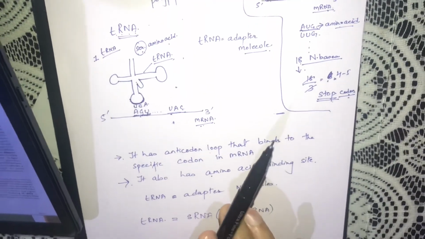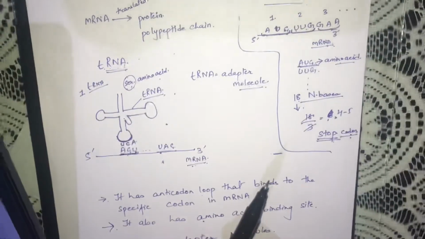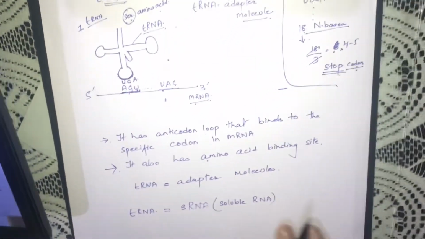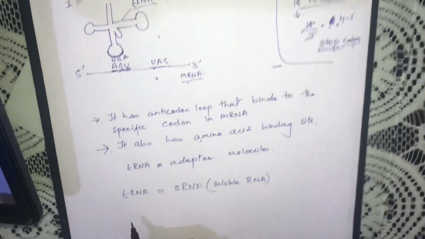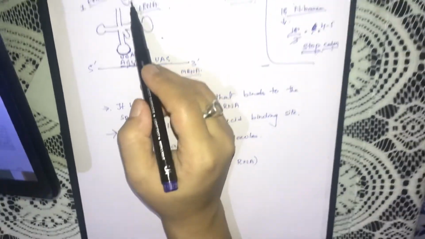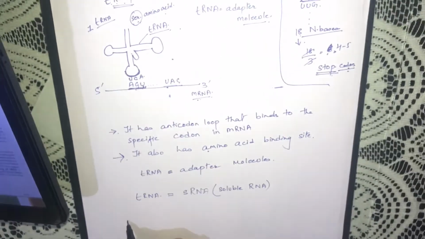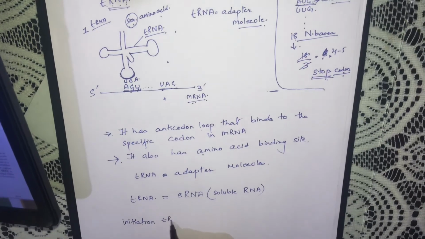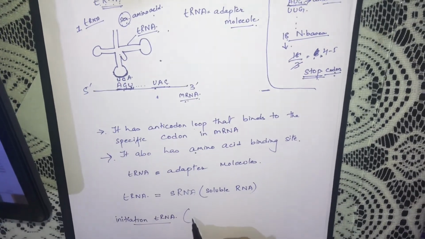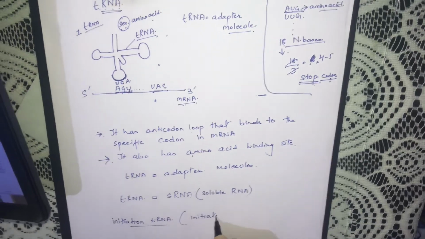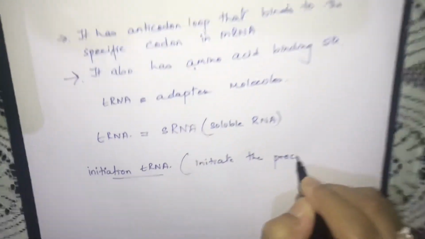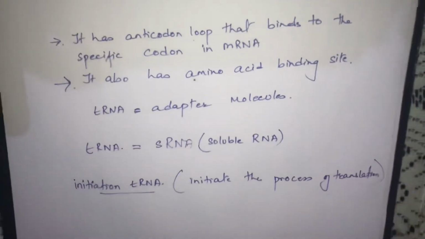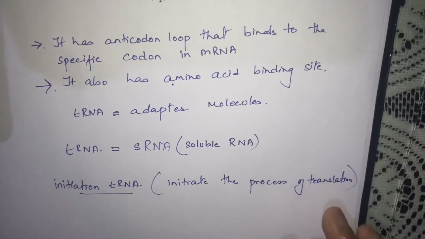For initiation, there is another specific tRNA that is referred to as initiation tRNA. Always remember, in order to begin the process of translation, there is an initiation tRNA that will initiate the process of translation.